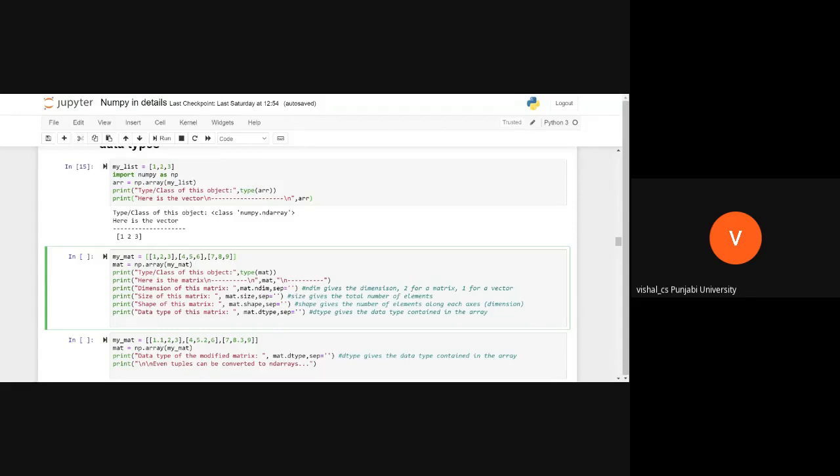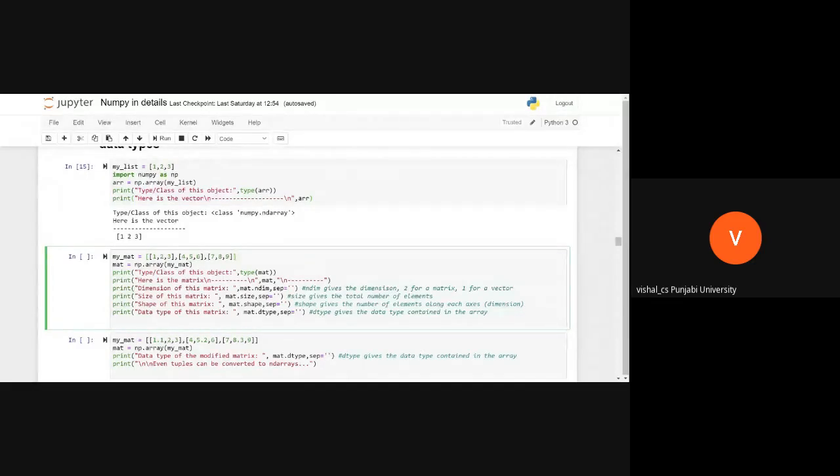If you want to print the dimensions, how can you print that? You give the array name dot ndim, number of dimensions. Here, what is the array name? The array name is mat, isn't it? We write mat dot ndim. What will this give us? This will give us the number of dimensions.